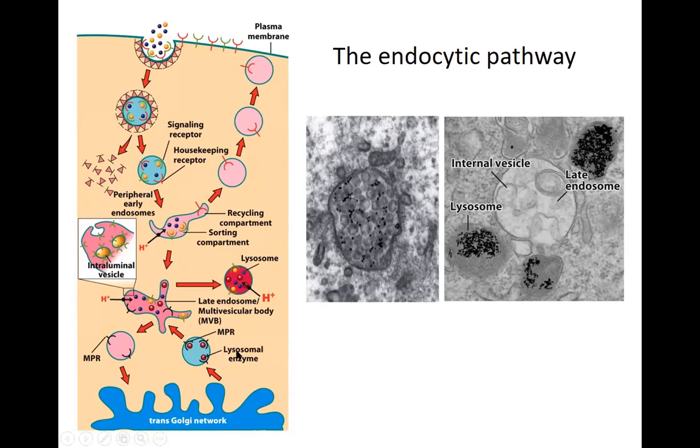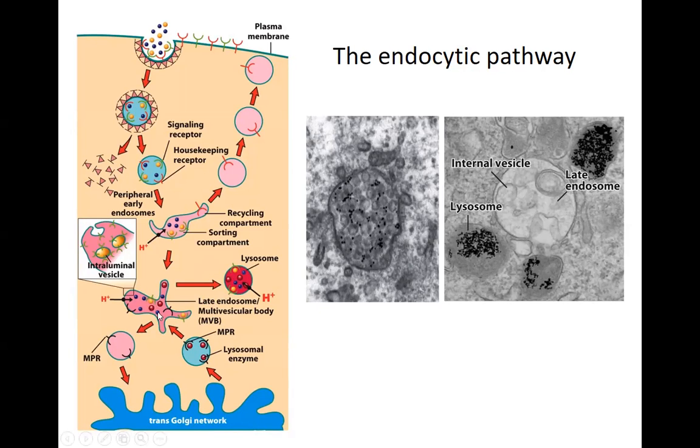Another way in which this signaling pathway can work is when we have the lysosomal enzymes. So remember, the mannose phosphate receptor is carrying the lysosomal enzymes to a late endosome, and this late endosome is now going to be converted to a lysosome. When is it converted to a lysosome? It is converted to a lysosome when the pH inside the cell becomes low. So as soon as the V-ATPases, these are the proteins that are proton pumps, start moving the hydrogen ions in, the pH in this structure decreases, and now it's called a lysosome.